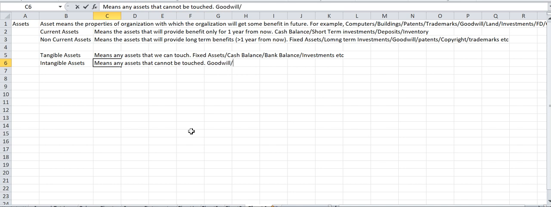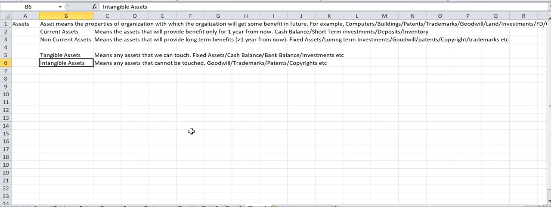I cannot touch my goodwill, right? Trademarks, patents, copyrights, etc.